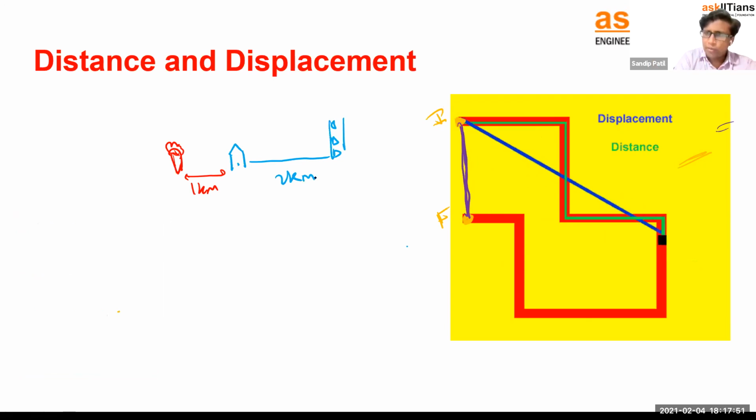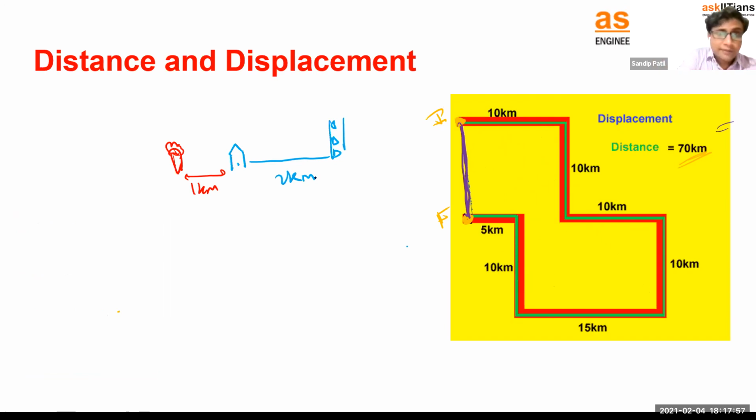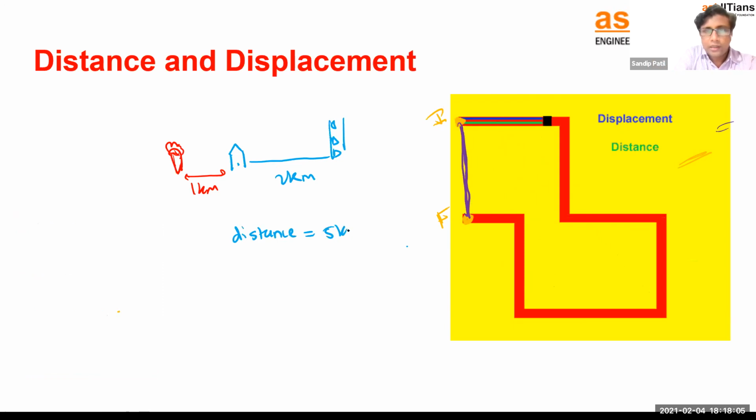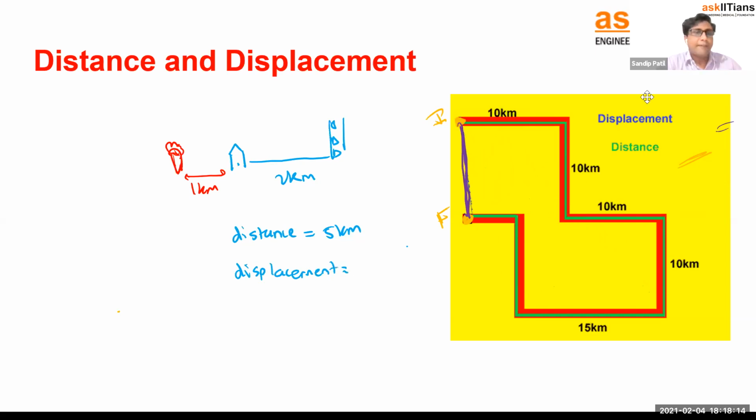Okay. Now tell me, you started from home, go to school, school to home, and home to the ice cream shop. Right. So what is the total distance covered? Total distance covered will be 2, you went 2 kilometer, 2 back, and 1. That will be 5 kilometer, right? What will be the total displacement? This is the important thing now.